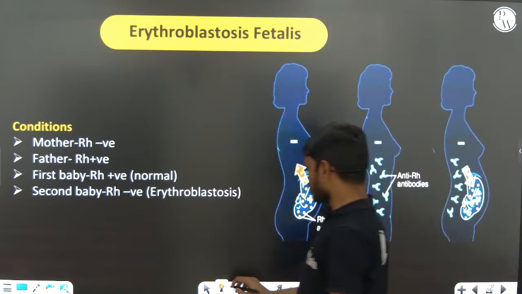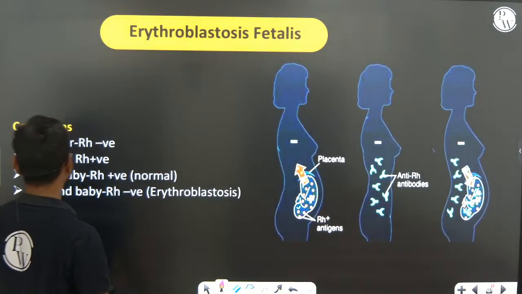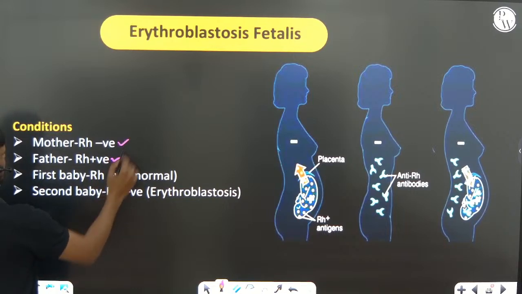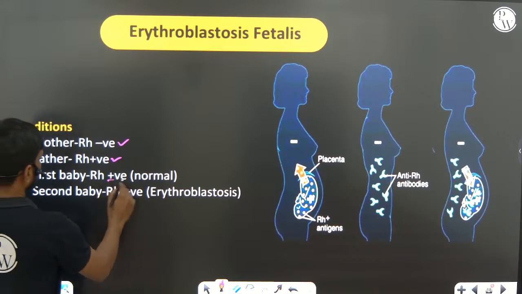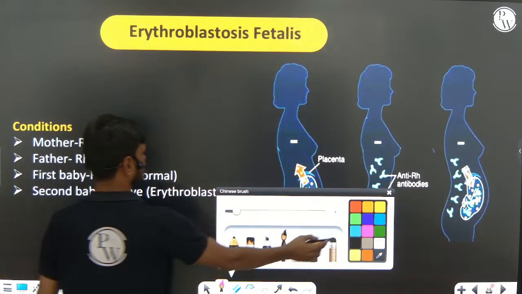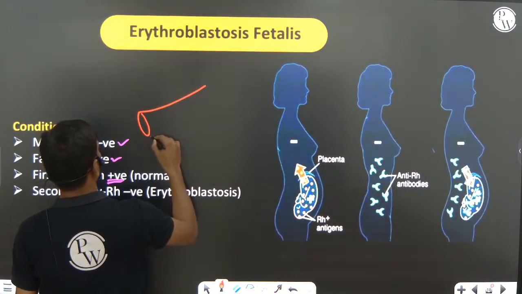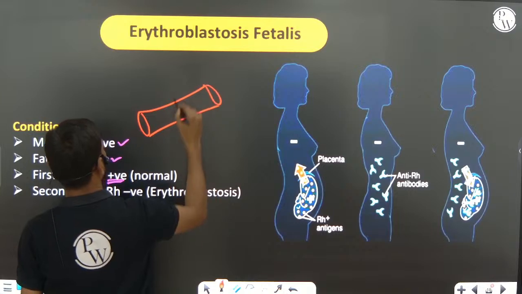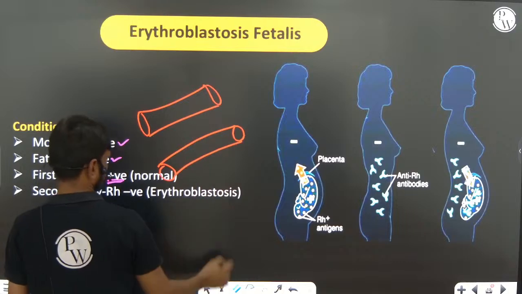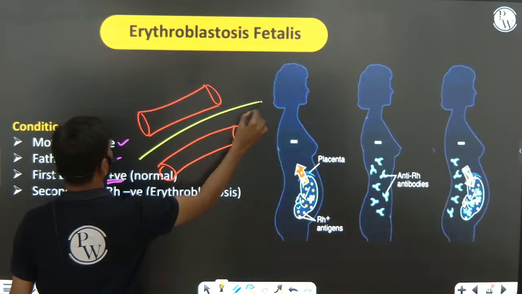Erythroblastosis fetalis is a condition where the father is RH positive, the mother is RH negative, and the developing fetus is RH positive. In this condition, you can see both the fetal blood and maternal blood are separated by the placenta.